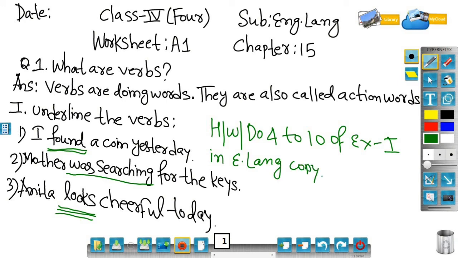Okay. One more thing I want to explain, that you are proceeding towards the annual syllabus. So first of all, before doing these homeworks in your copy, you have to make a partition. Like in the previous classes, we have done a partition by folding the pages and writing annual exam. After that, you will start.